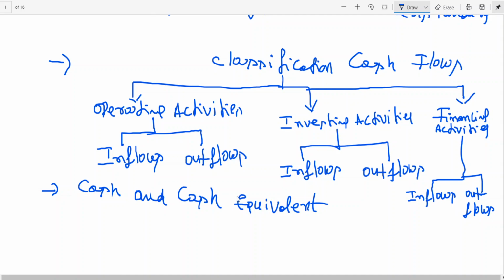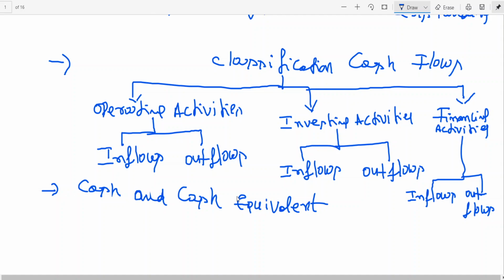I repeat once again, from the cash book point of view, the cash flow statement consists of the opening balance of cash and cash equivalents, inflows of operating, investing, financing activities, outflows of operating, investing, financing activities, then closing cash balance.